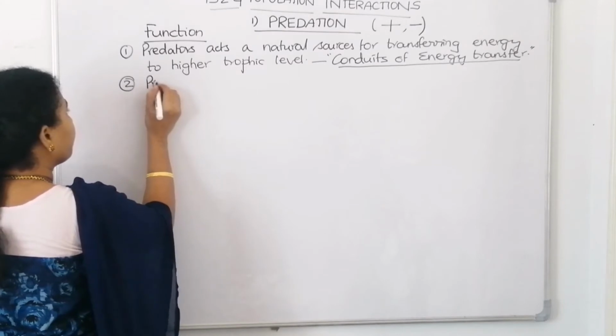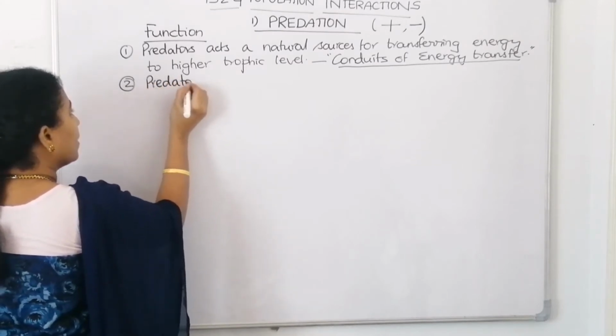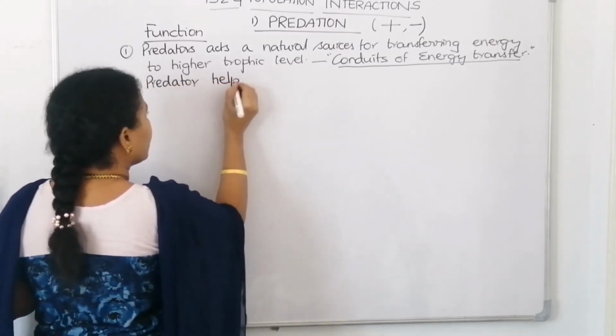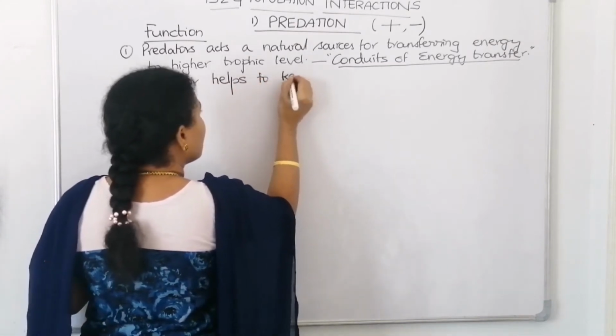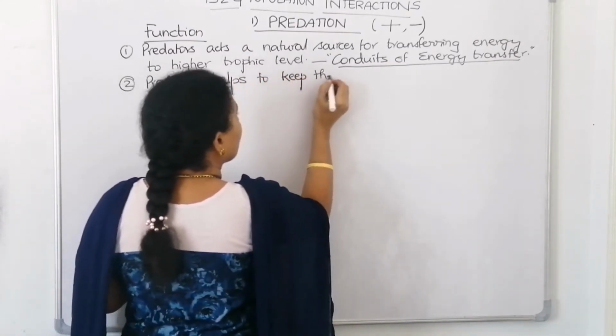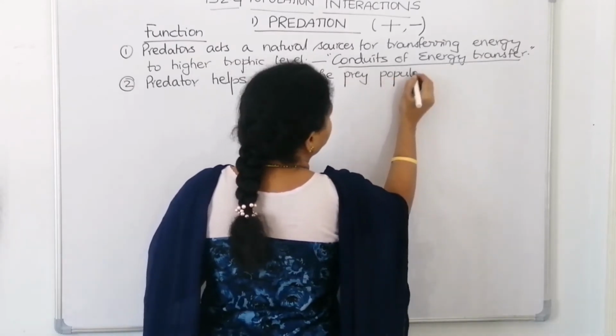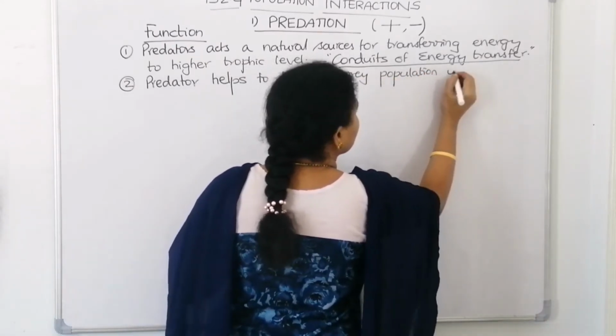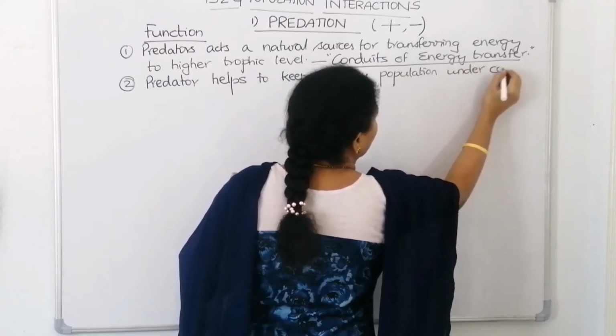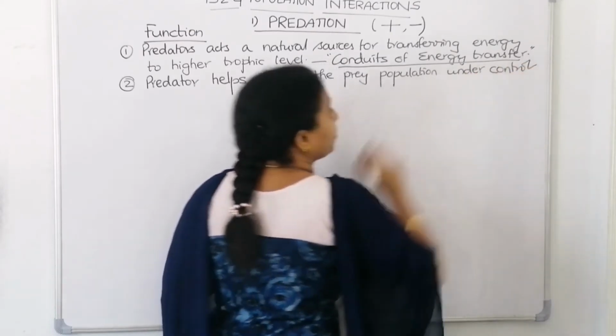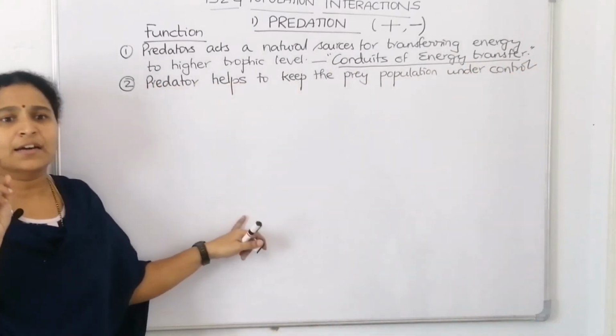The predator helps to keep the prey population under control. So the predator helps to keep the prey population under control.